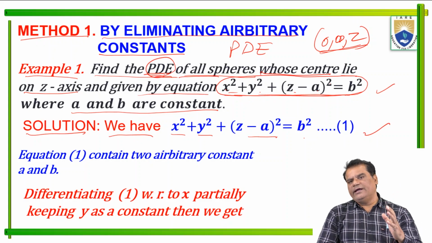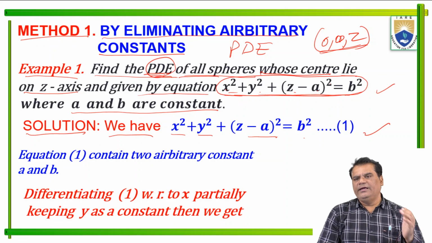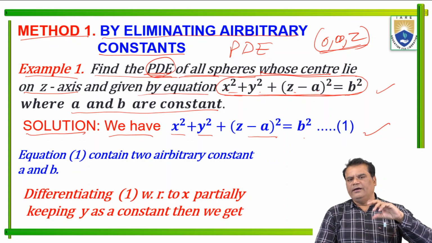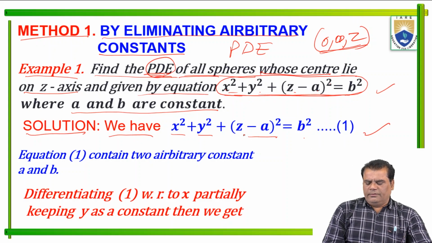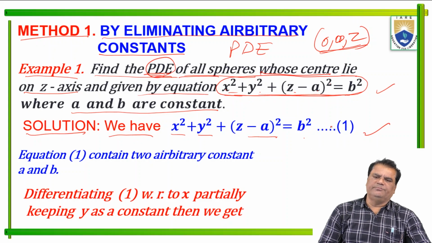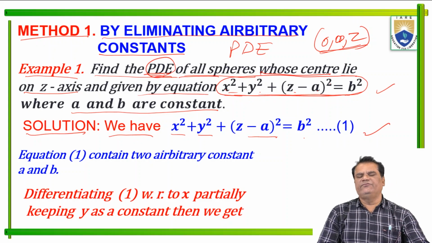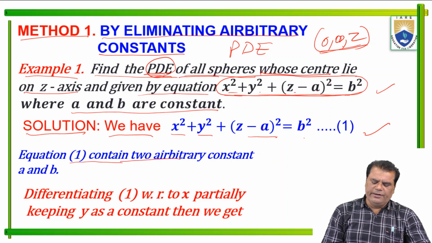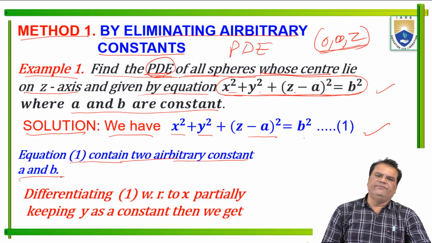In our relation, x, y, z are variables, and a and b are arbitrary constants. We want to remove a and b from this relation. We want to eliminate a and b from the given relation 1. So the equation contains two arbitrary constants, a and b.